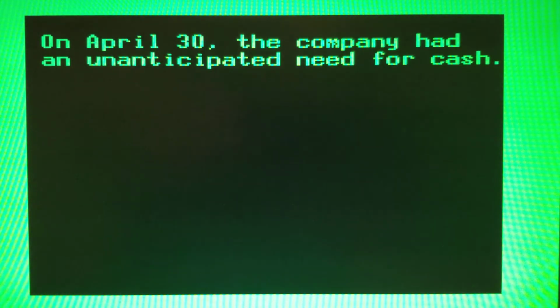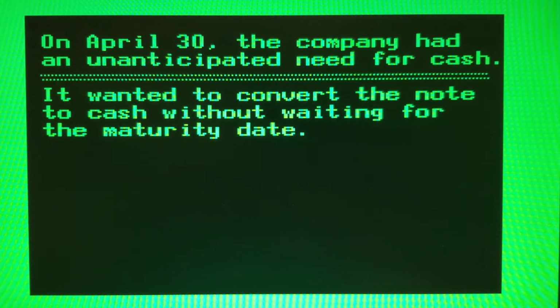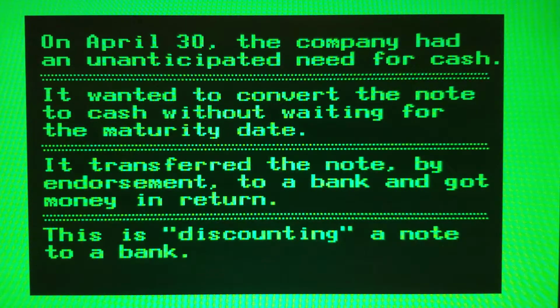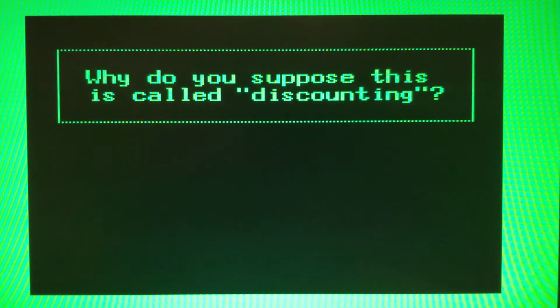On April 30th, the company had an unanticipated need for cash. It wanted to convert the note to cash without waiting for the maturity date. So it transferred the note by endorsement to a bank and got money in return. This is referred to as discounting a note to a bank. Why do you suppose it is called discounting?